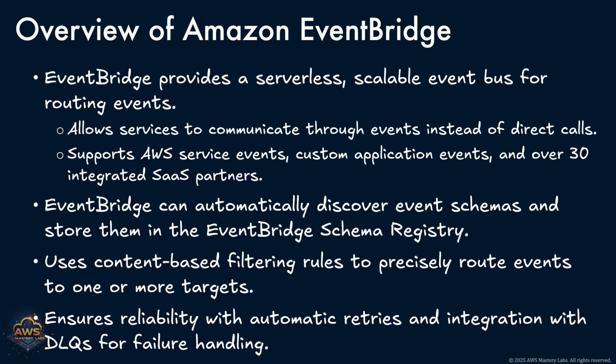One of its standout features is schema discovery and registry. EventBridge can automatically detect the structure of your events, catalog them, and generate code bindings to help your applications consume events consistently and accurately. Routing is performed through powerful rule-based filtering. You can match against specific fields in the event payload to direct events to different targets, such as AWS Lambda functions, Step Functions, SQS queues, SNS topics, Kinesis streams, and more, allowing you to build complex workflows or trigger real-time analytics pipelines effortlessly.